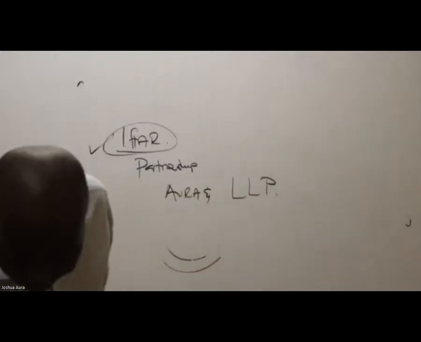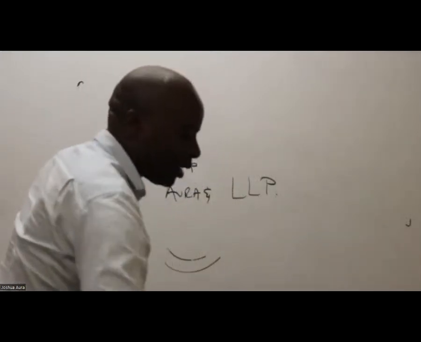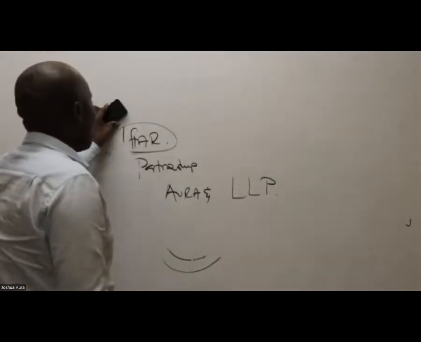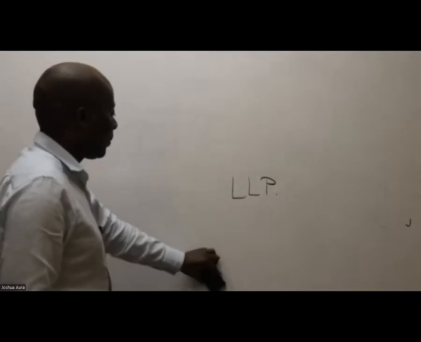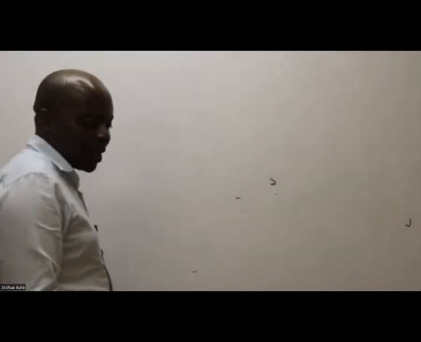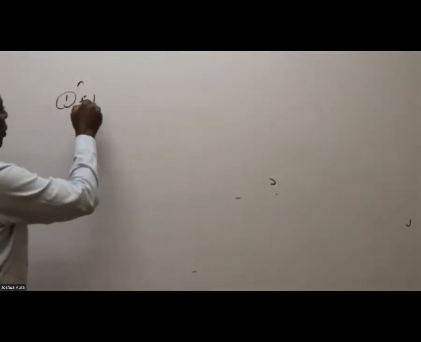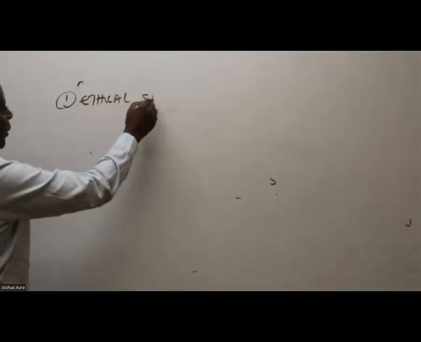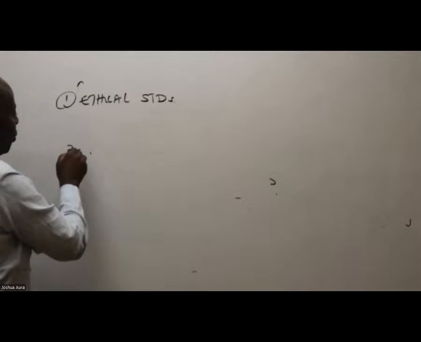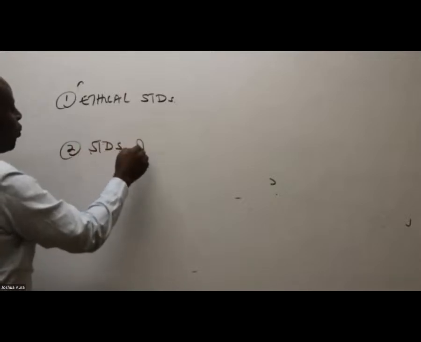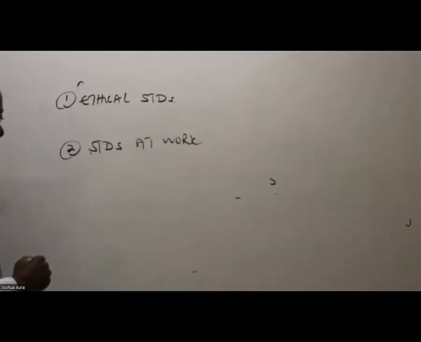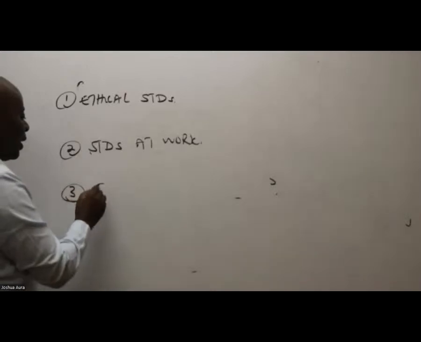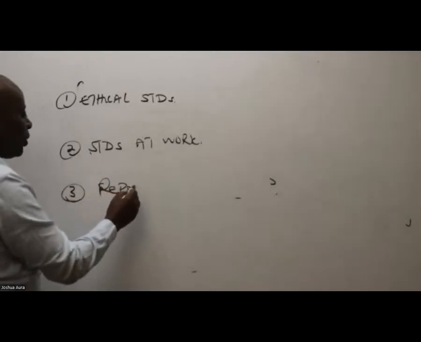So if you wrote standards governing professional practices, they fall into 3 categories. Number 1, we have the ethical standards. Number 2, we have standards at work, standards when we were working. And then number 3, we have reporting standards.